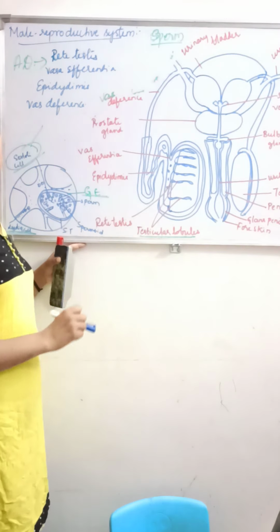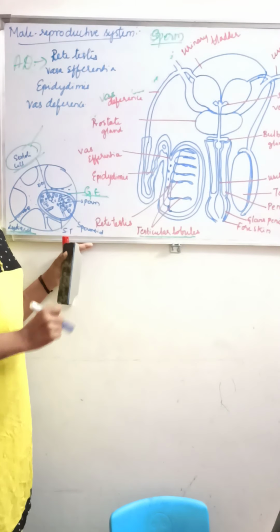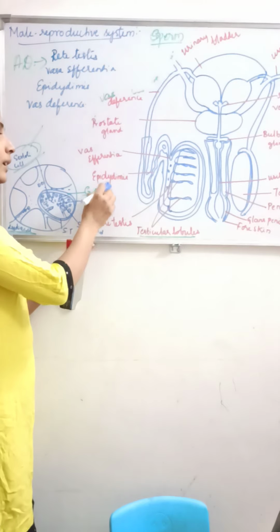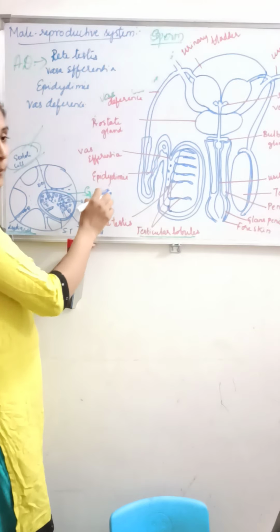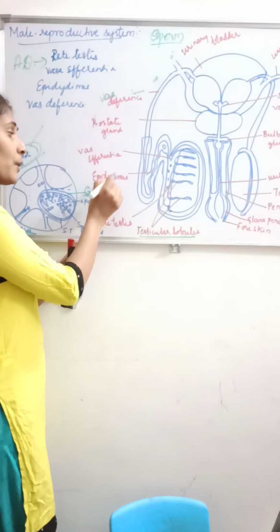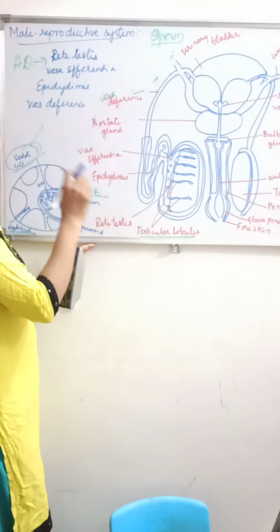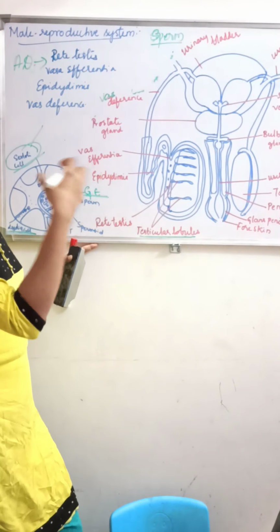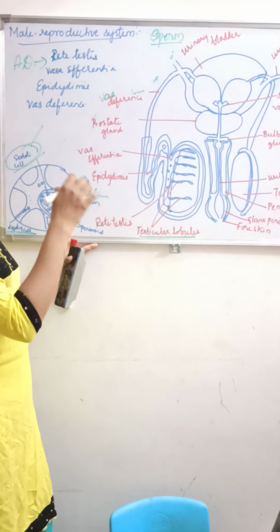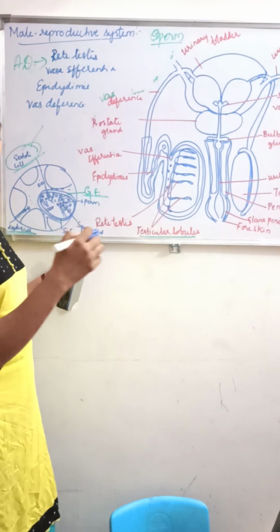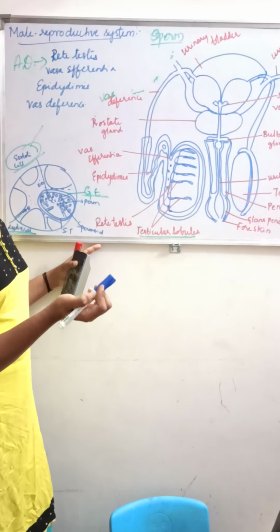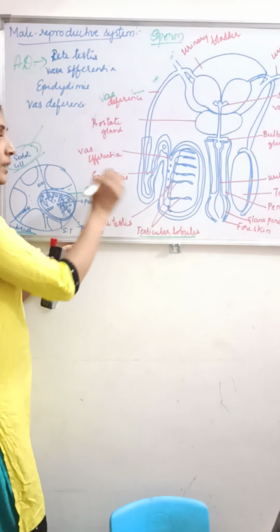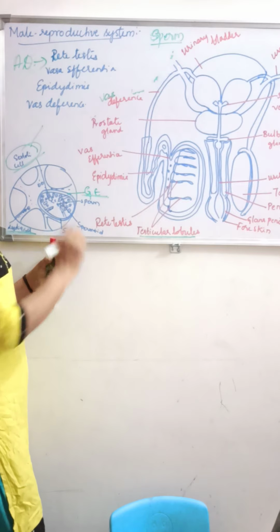The epididymis will store the sperms. In this epididymis only, the sperms will mature. The sperms are stored in this epididymis, and here the sperms also mature. So it will store them till the ejaculation. The sperms are stored in the epididymis till the ejaculation. That is the function of the epididymis.